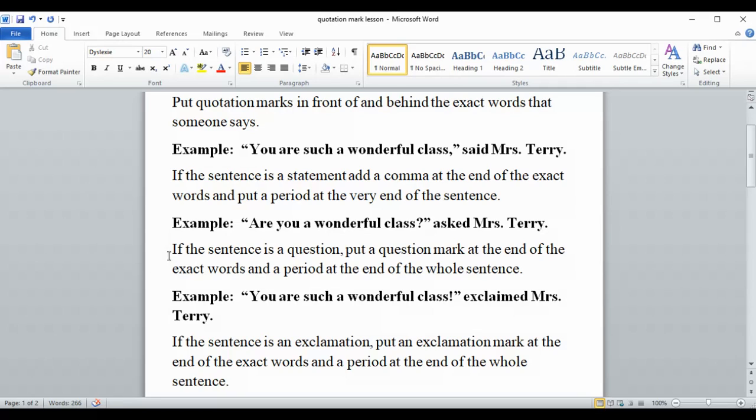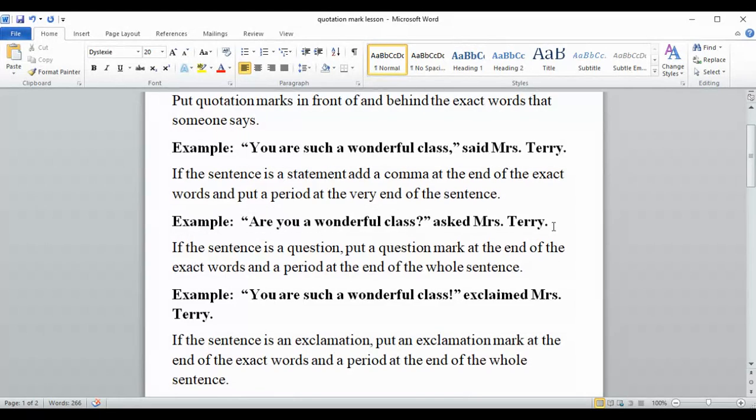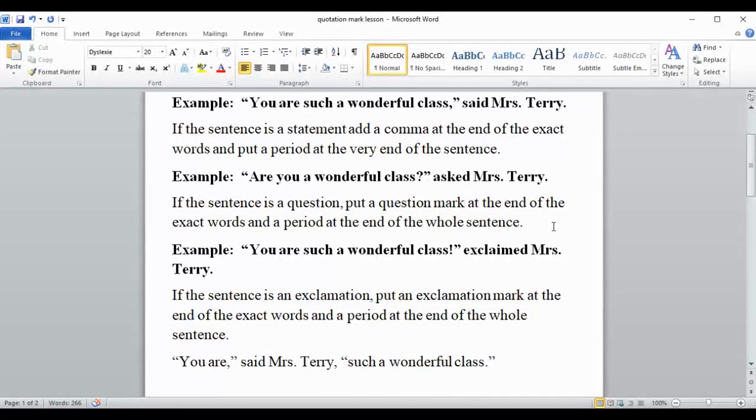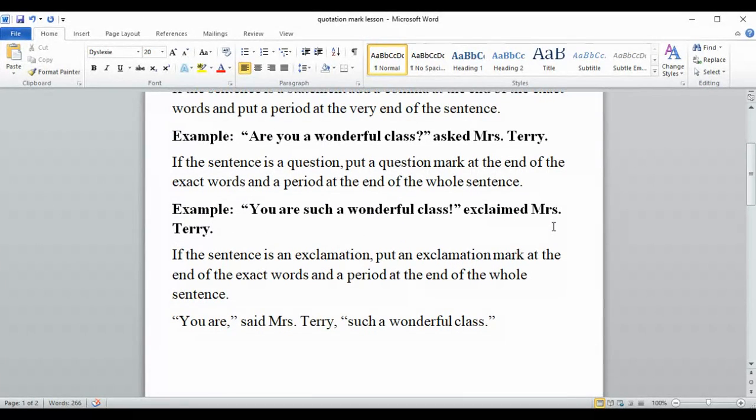So it says here, if the sentence is a question, put a question mark at the end of the exact words and a period at the end of the whole sentence. So if the person has asked a question, you put the question mark there, then you put a period at the very end of the sentence. What if it was an exclamation? "You are such a wonderful class!" exclaimed Miss Terry.